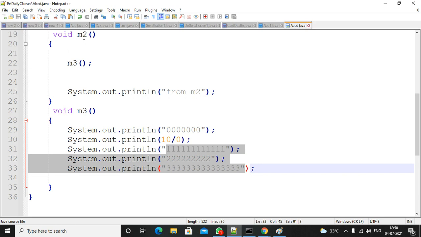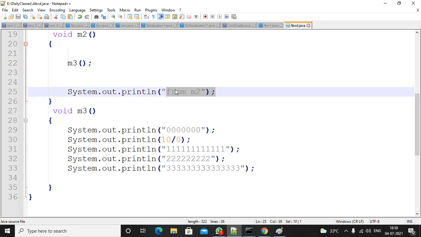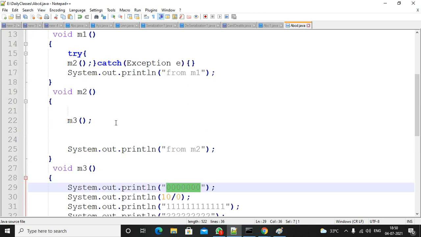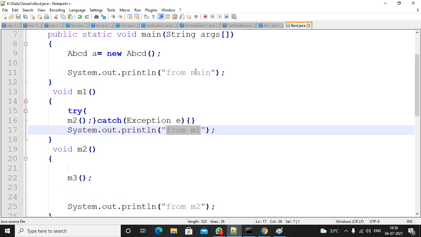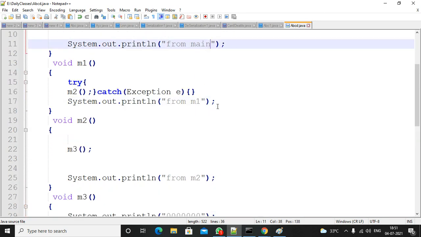It will go to M2. M2 is not handling the exception, so this is abnormal termination. It won't execute. That means on the output screen only zeros are there. After that M2 will be removed from the stack. It will go to M1. As part of M1, exception handling code is there, so you are handling the exception and the remaining code will be executed. That means from M1 and from main. So first zeros will be there, then zeros from M1, main.